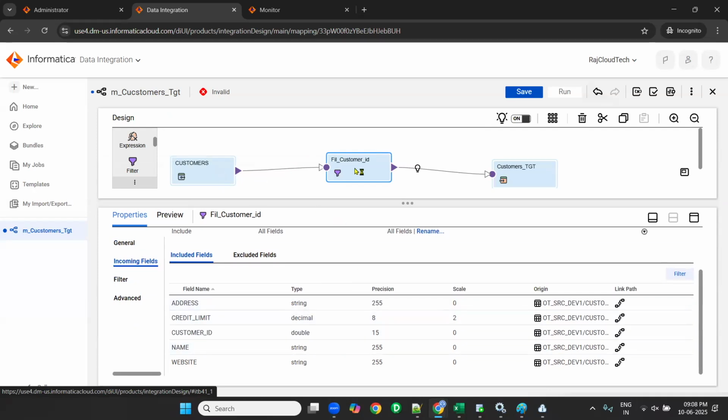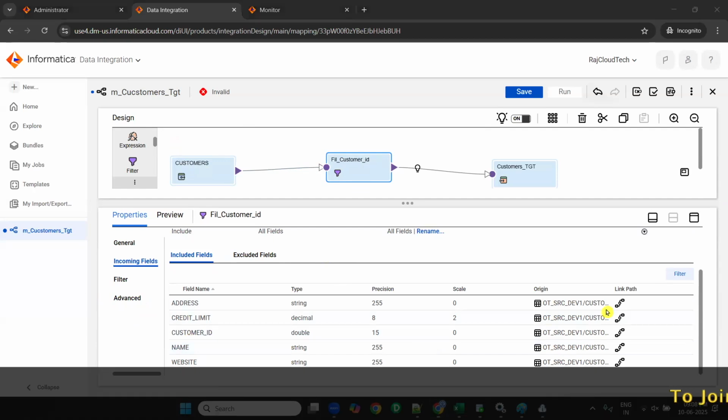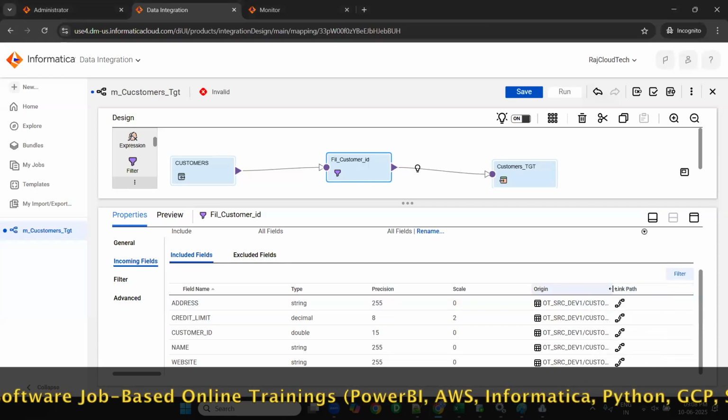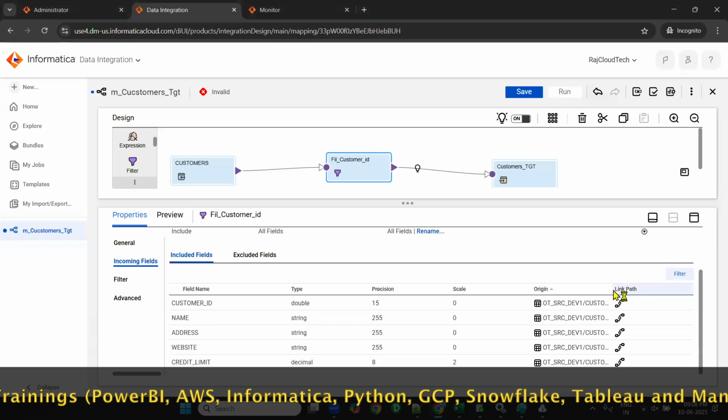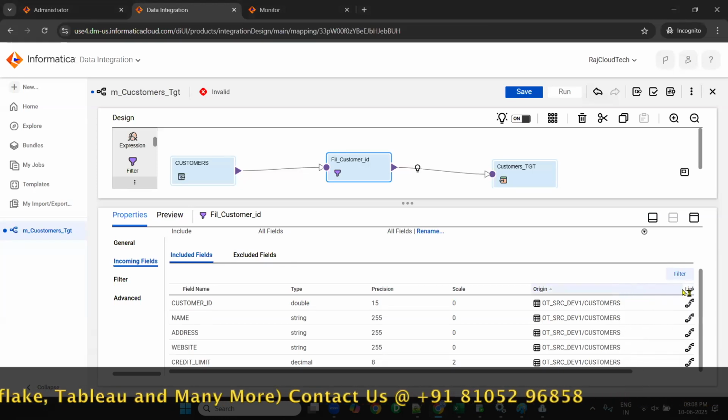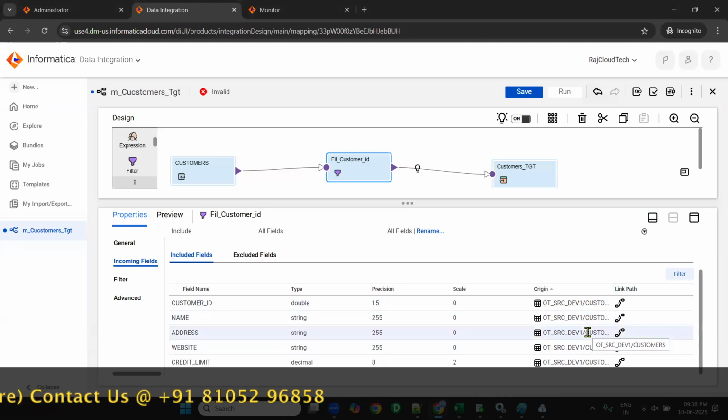Okay, now whenever I drag source to filter, the incoming fields to the filter are incoming from source, correct? That is why I selected filter. These are filter properties. When you click on incoming fields, address, credit limit, customer ID, name, website came from the customers table. Yes or no, please? There is no source qualifier. In IICS, there is no source qualifier. I'll tell you why.